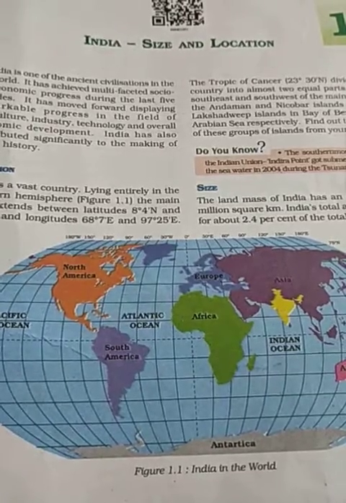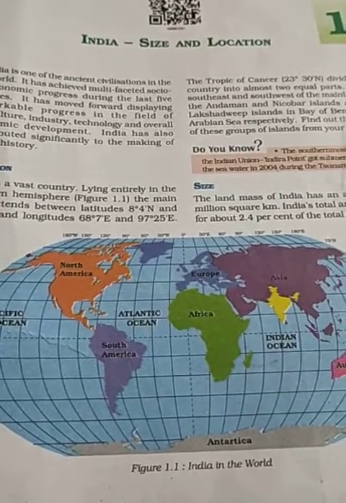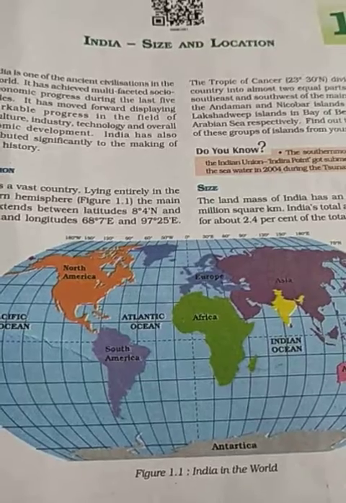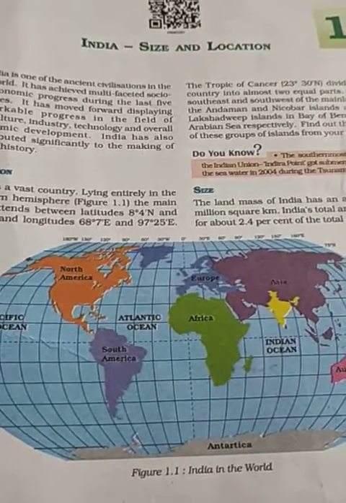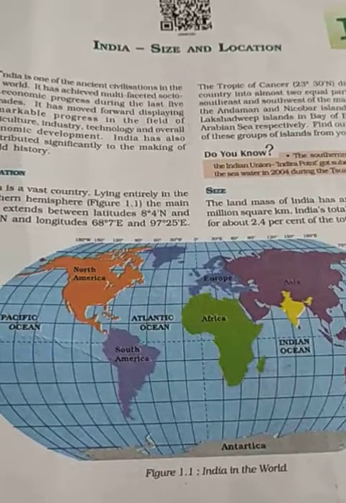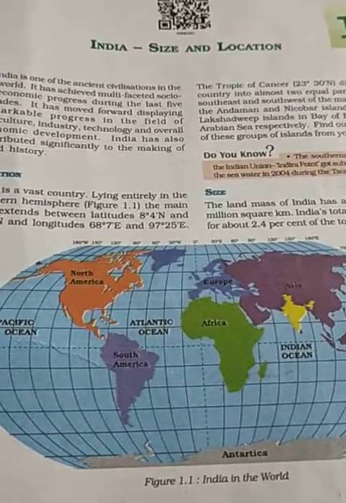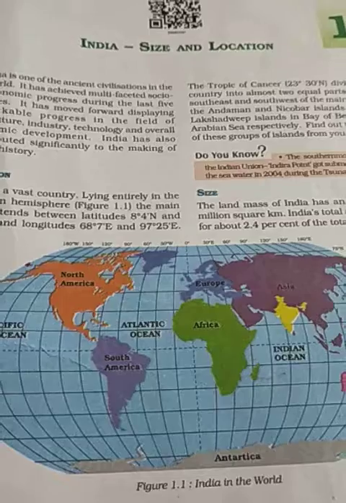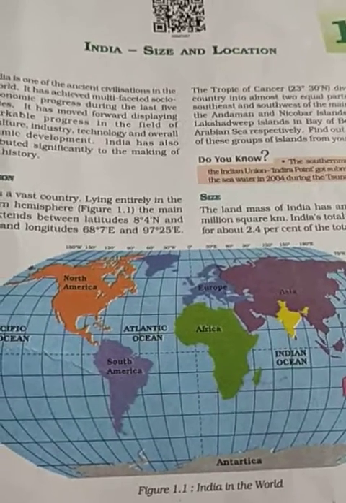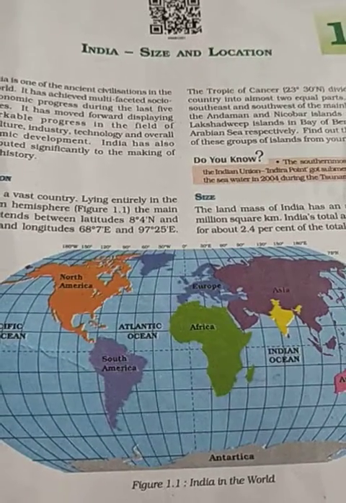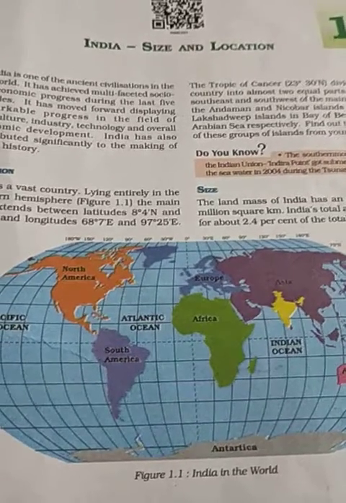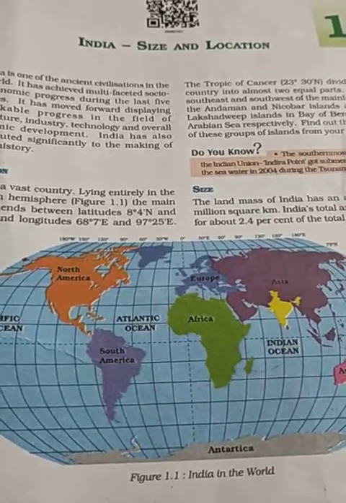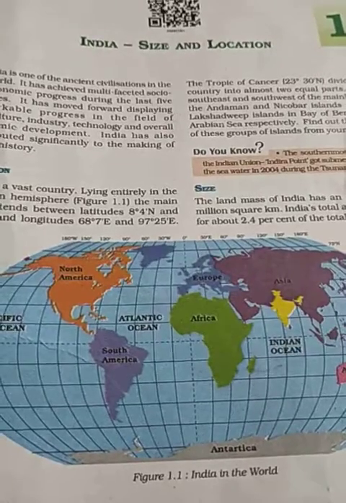The exact location of anything you will get from latitude and longitude, like a scale or position of something. So the latitude of India is 8 degree 4 minute north and 37 degree 6 minutes north, and longitude is 68 degrees 7 minutes east and 97 degree 25 minutes east. So in this whole area we will get India only.